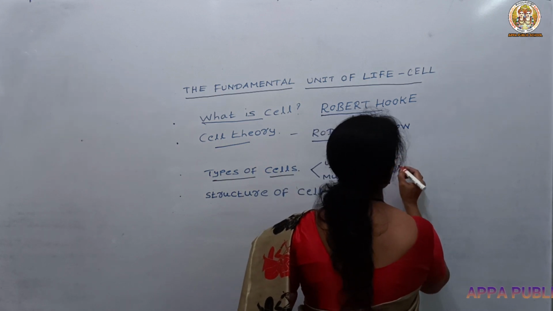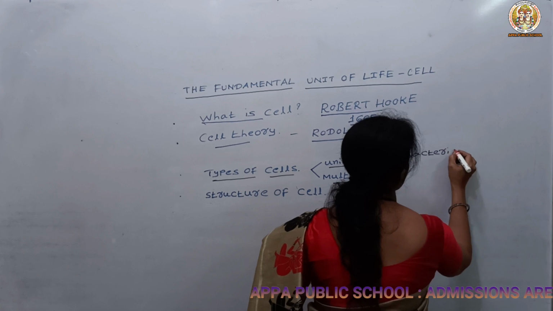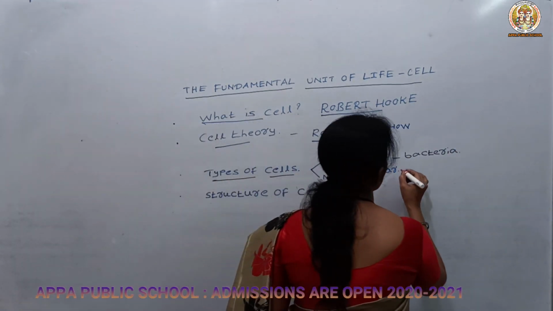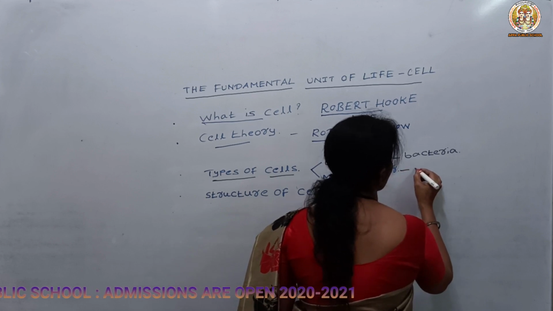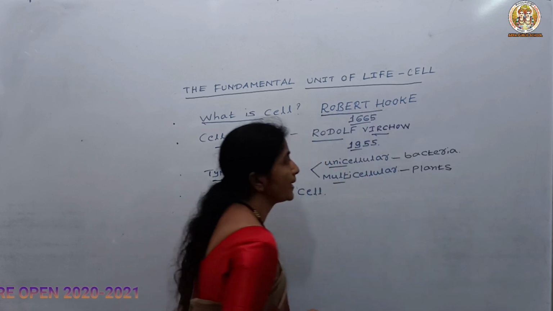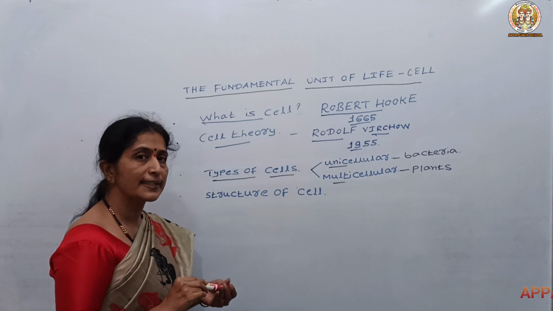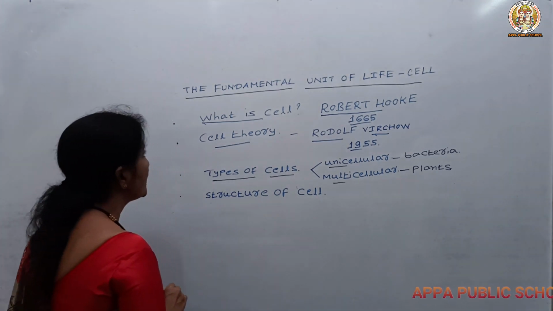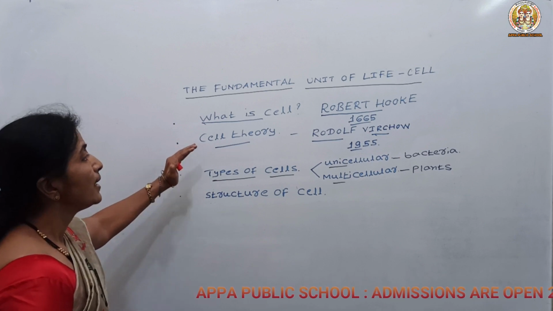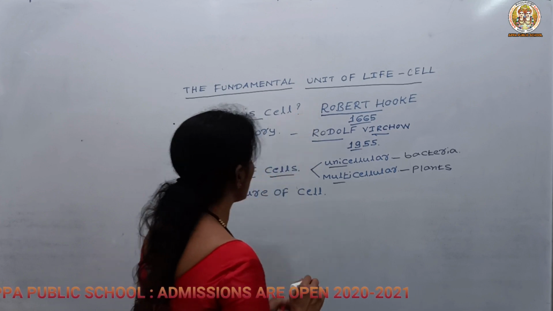For example, in unicellular you can take bacteria, as well as some protozoans. Examples for multicellular are plants and animals, because they consist of more than one cell. So in this way we learned what is a cell, what is the cell theory, and who discovered the cell, that is Robert Hooke.